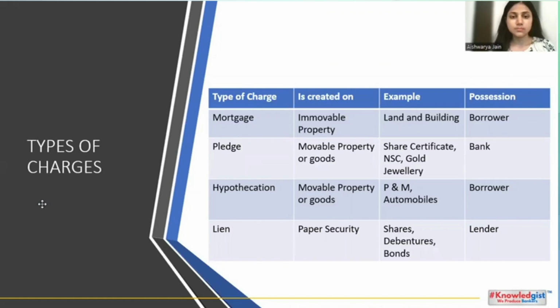When we talk about mortgage, mortgage is created on immovable property. For example, when you take a house loan, here the possession is with the borrower. In case of pledge, it is created on movable property, for example gold jewelry. Here the possession is with the bank. When we talk about hypothecation, it is created on movable property such as plant and machinery, car loan. Here the possession is with the borrower.